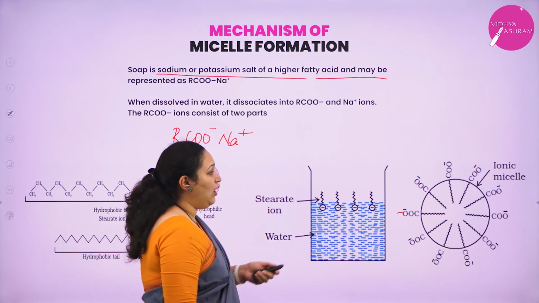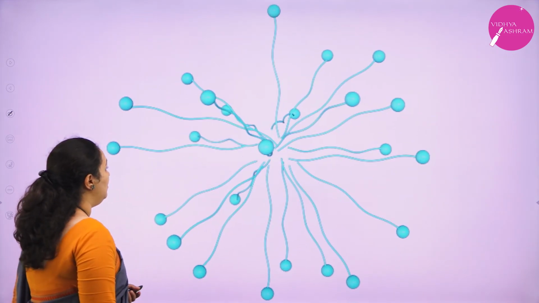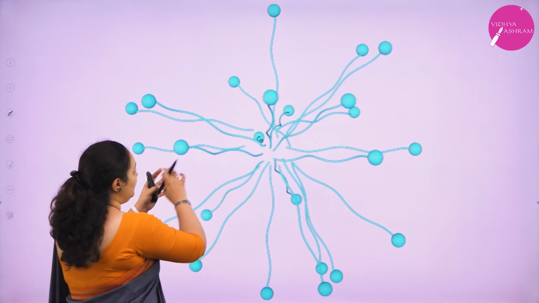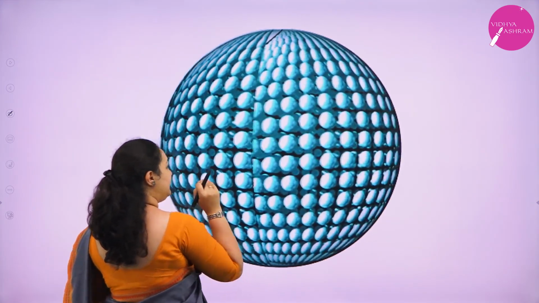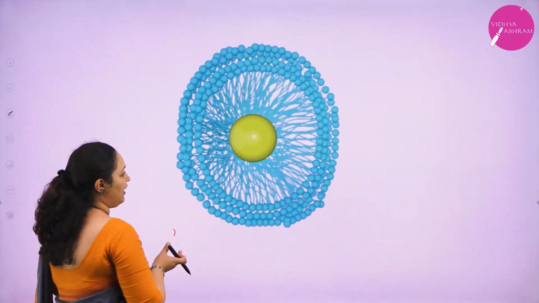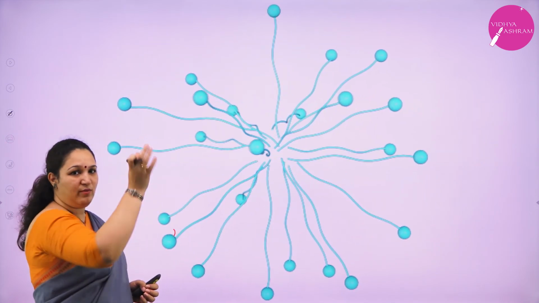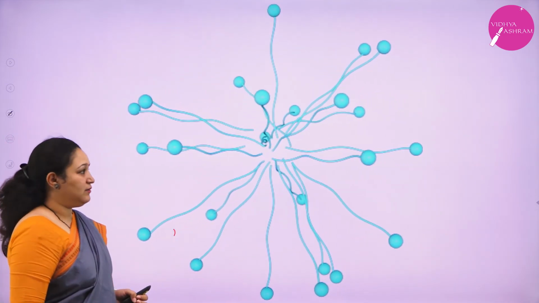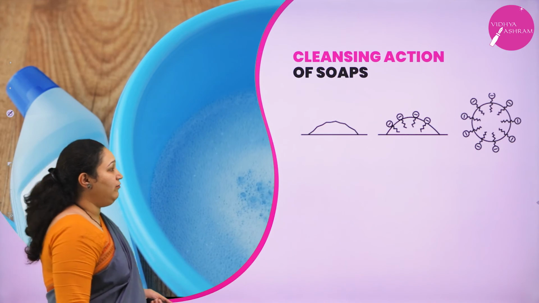This is how a micelle is formed. To understand better, you can see here how the particles come together: all the heads are outside, and the tails are inside, in the center, with the heads forming the outermost layer. So this is about micelle formation. I hope you have understood micelle formation. Next is the cleaning action of soap.